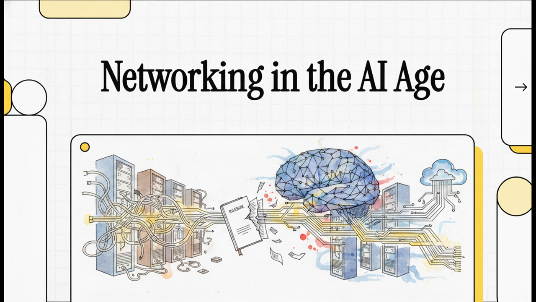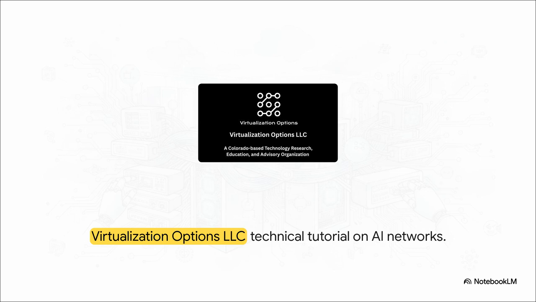So today's explainer is going to focus entirely on Chapter 3 of a fantastic 12-part tutorial titled The Modern Data Center, Networking in the AI Age. We're going to break down exactly how the rise of AI is just fundamentally transforming network traffic. Our deep dive today comes straight from an expert technical tutorial provided by Virtualization Options LLC. They're a Colorado-based technology research, education, and advisory organization. We are anchoring our entire deconstruction of AI networking today right in their Chapter 3 analysis.